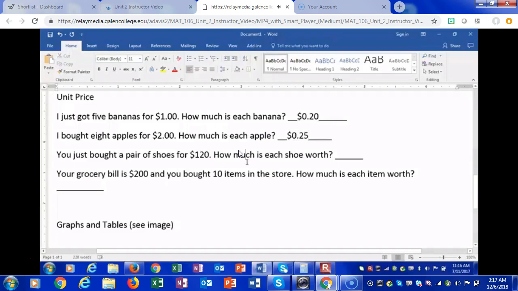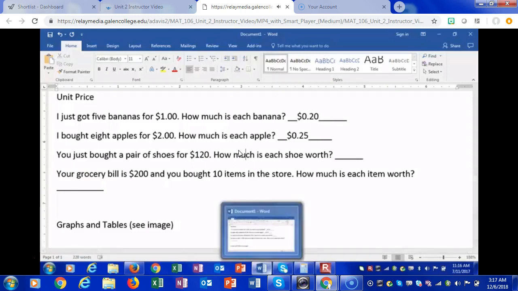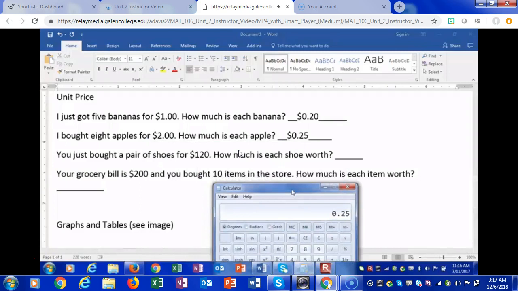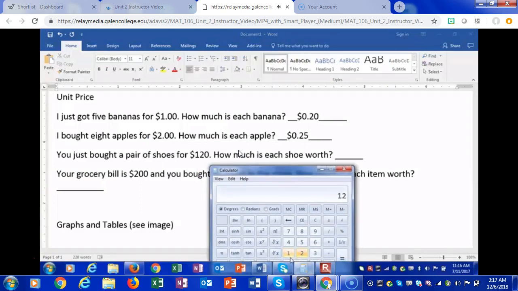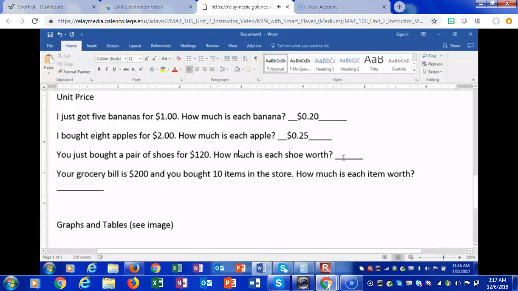Okay? You just bought a pair of shoes that, of course, you absolutely love because they're $120. How much is each shoe worth? Now remember, we didn't talk about a bag of shoes. We said a pair. And a pair is 2 shoes. Okay? So, if you bought a pair of shoes for $120, let's pull our calculator back out. 120. Divide that by 2. And we get 60. How much is each shoe worth? $60. Because in order for you to get a pair, you had to do 60 times 2 to get 120.